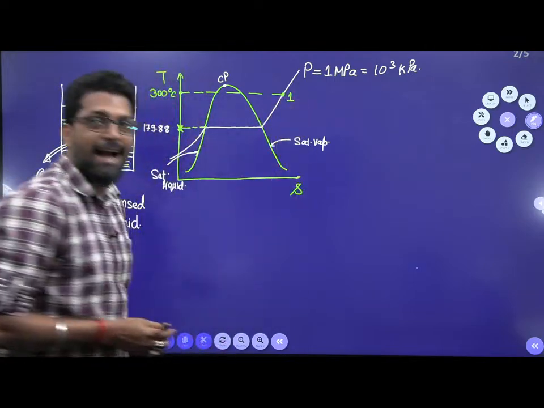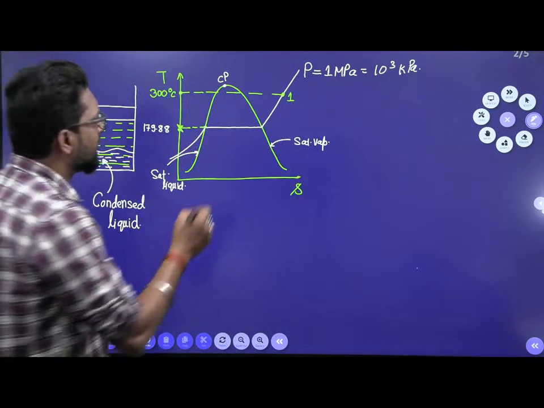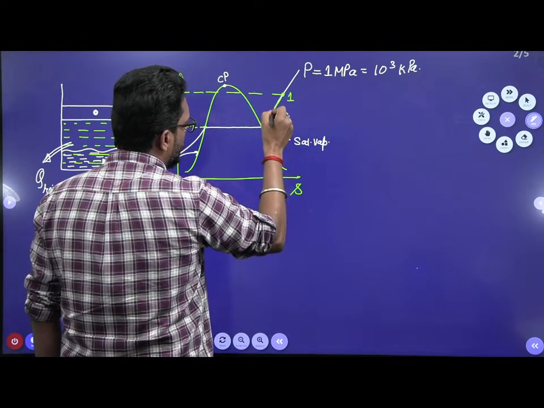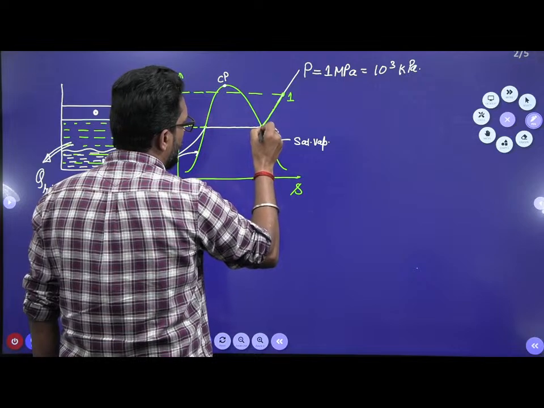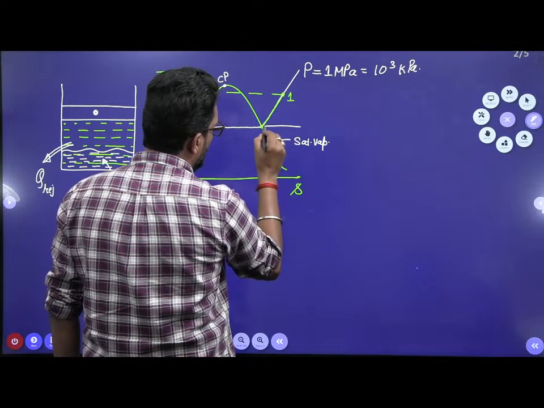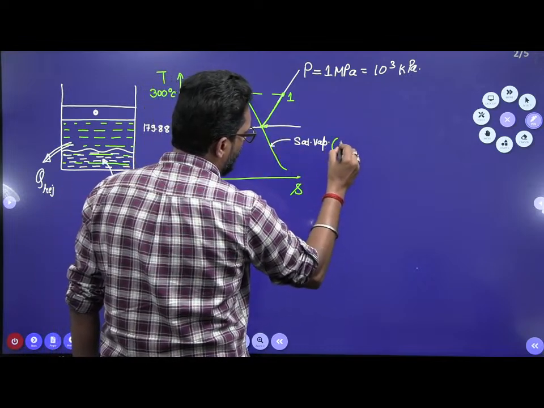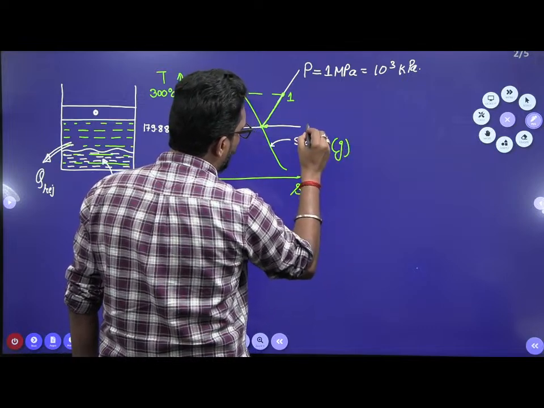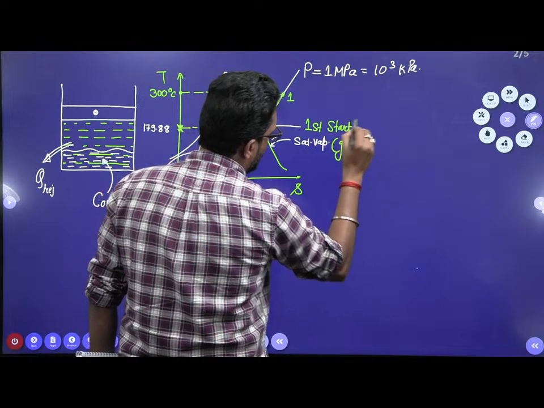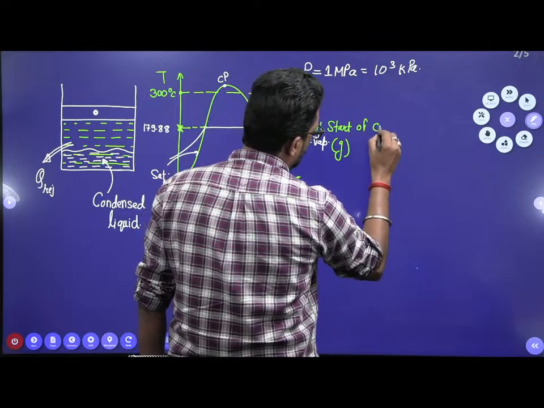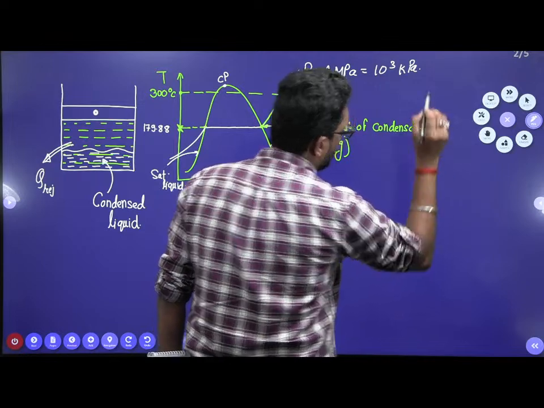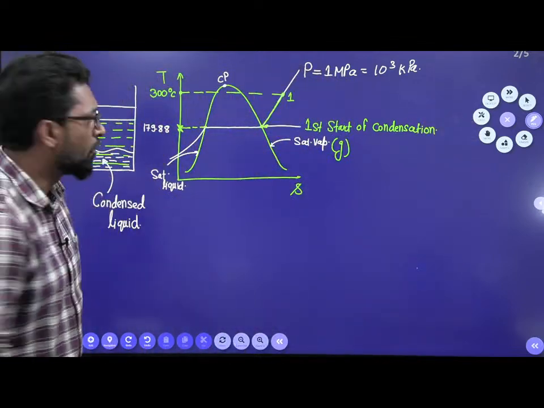Now it will start to condense. When the condensation starts, you just follow this line. In this process, the temperature reduces, and here it will have the first drop of condensation. At this point, this is your saturated vapor denoted by G. This is the first start of condensation, it just starts to condense.